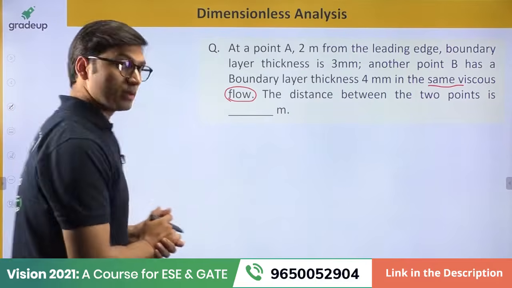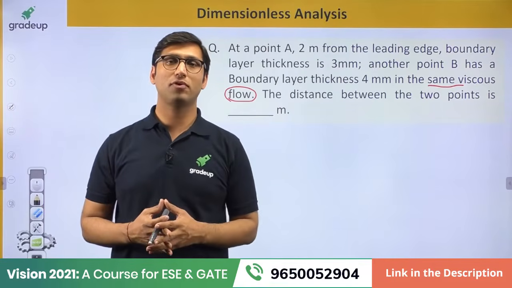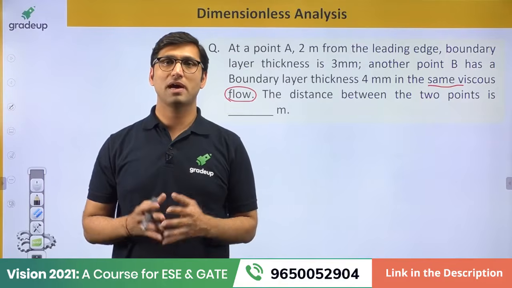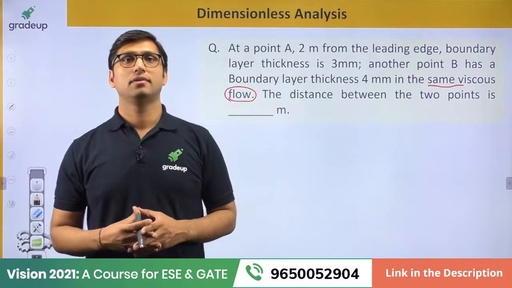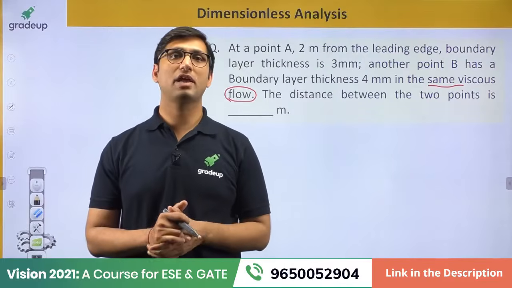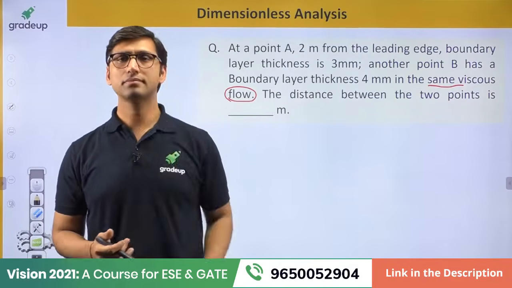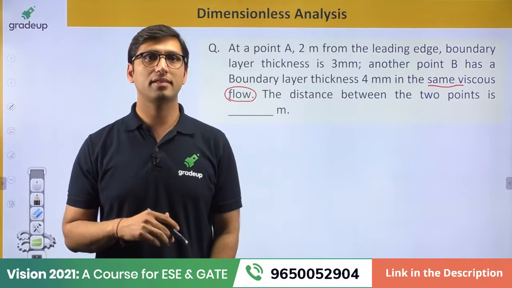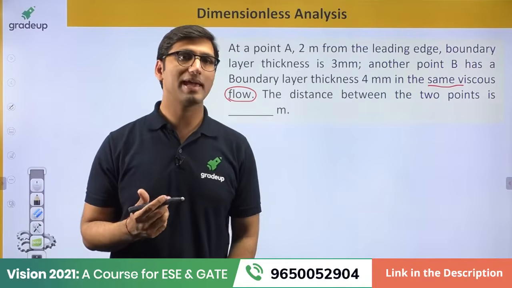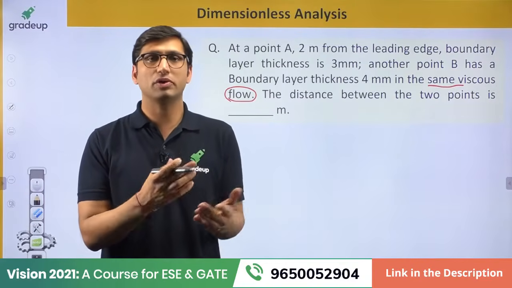Yes, Raj Singh, you are correct, because viscous flow is also called laminar flow. That is very correct. Shivam Pal, you are also right. Yes, hurry up guys. Be quick. Firstly you have to find a relation between boundary layer thickness and the distance from the leading edge. Is there any kind of relation for that? If there is some relation, you have to solve the question then.